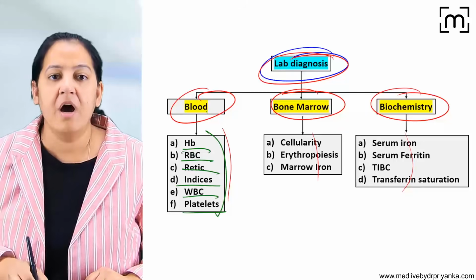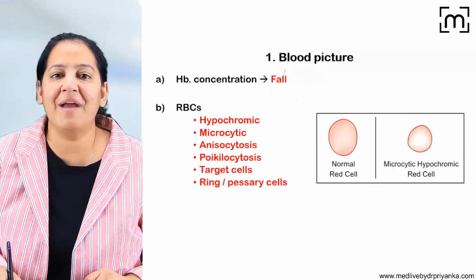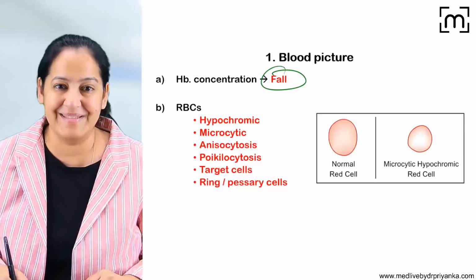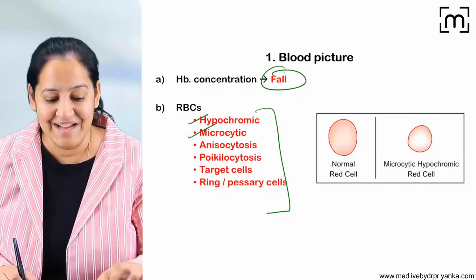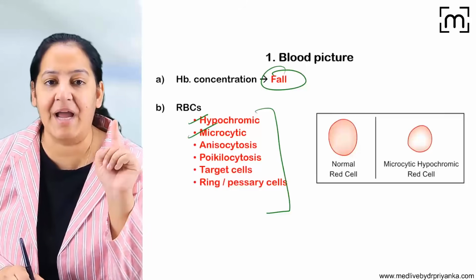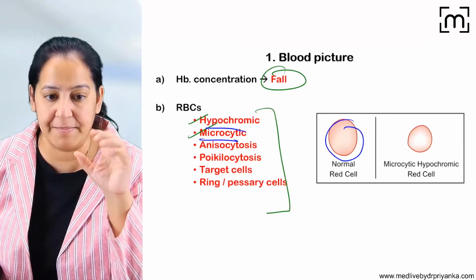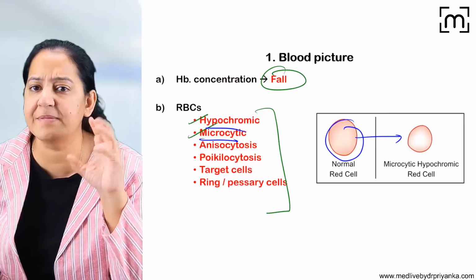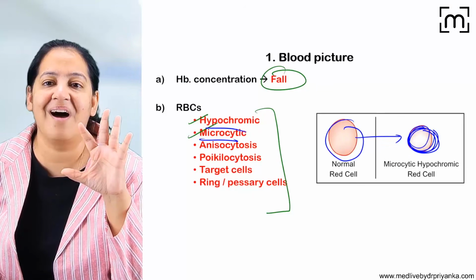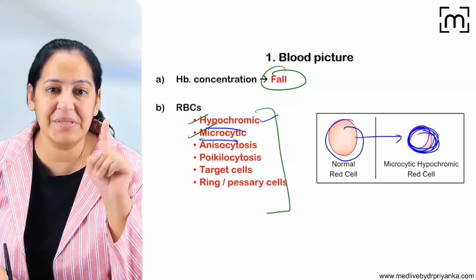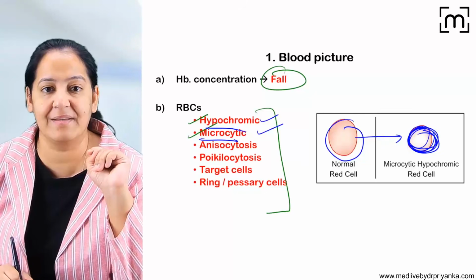So comment on them. Of course, the hemoglobin will be less. In all anemias, hemoglobin is less, so here also hemoglobin will be less. What about the RBCs? RBCs are small and have less color, so the RBCs are microcytic and hypochromic. Can you see? This is a normal RBC, and this is an RBC in iron deficiency anemia. Appreciate the size is less and the color is also less, hardly any color at the periphery. So microcytic, hypochromic RBCs are there.